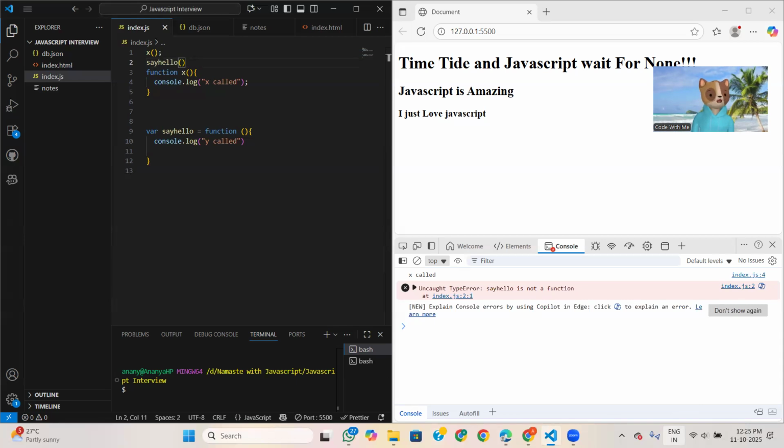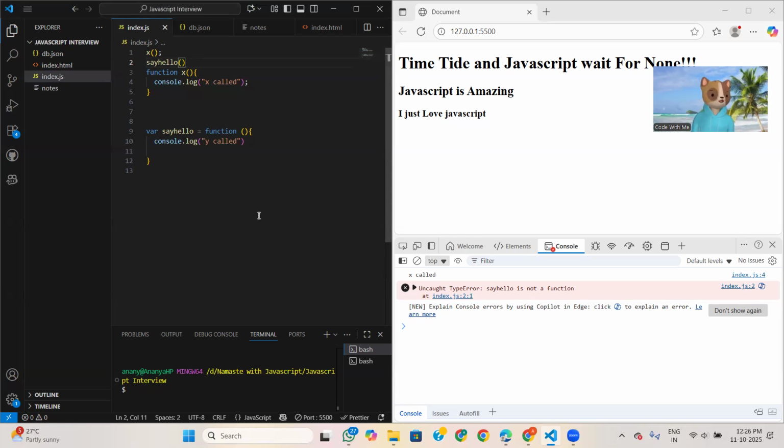In a function statement, the whole function is stored during the memory creation phase, while the say hello function is stored as a variable. So if we try to call this, we will get the error say hello is not a function. So this is the whole difference.